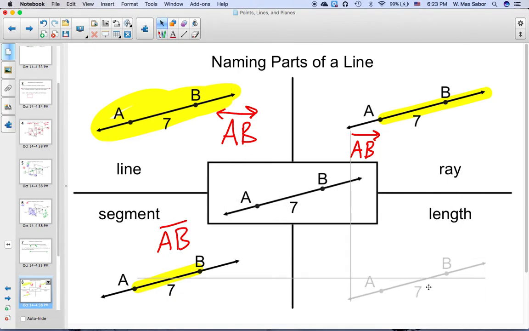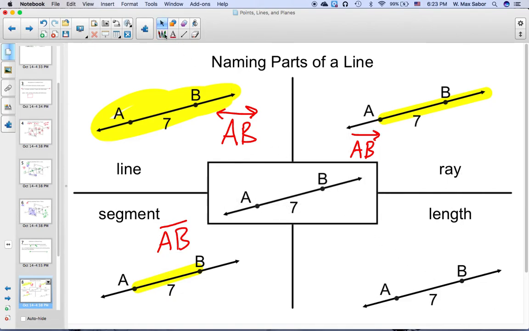And lastly, length. That's not talking about the location or anything like that. It's just talking about the number. If I just want to talk about how long it is, then I say AB. So these four things are all different. I do expect you to know the difference between them.